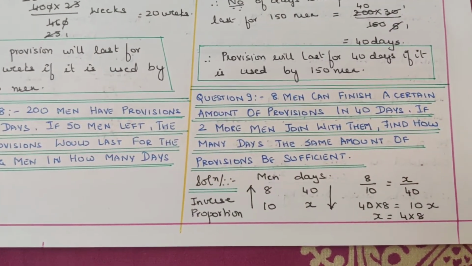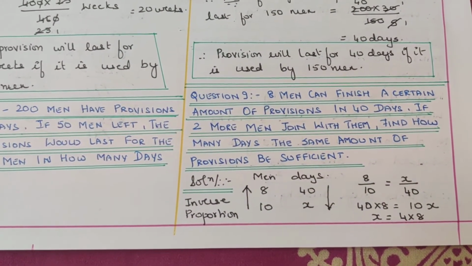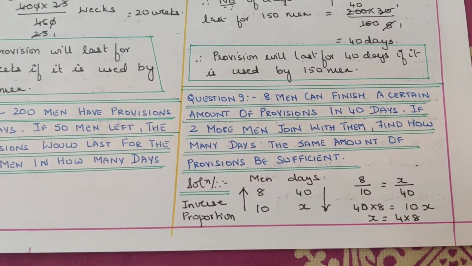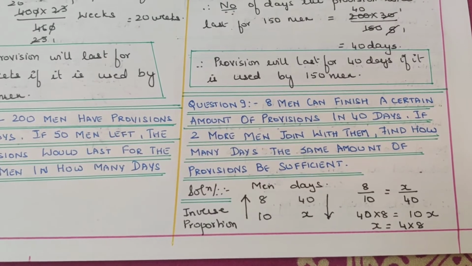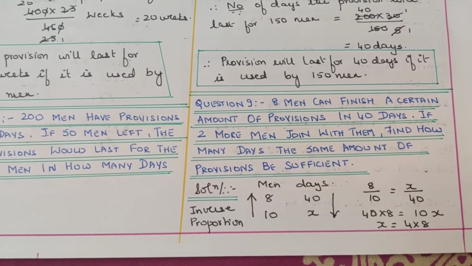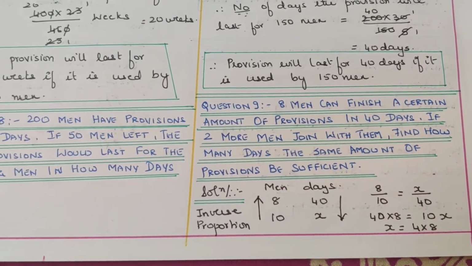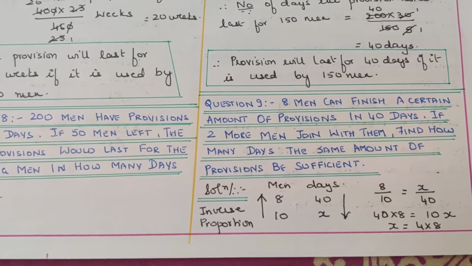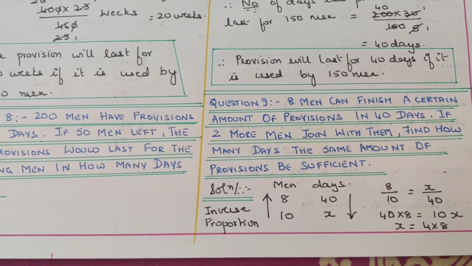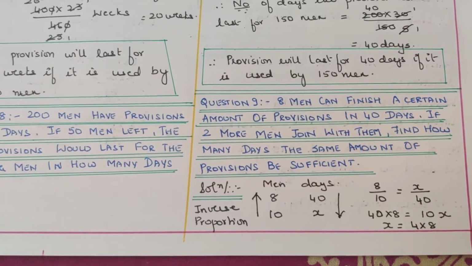The next one, 8 men can finish a certain amount of provision in 40 days. If 2 more men join with them, find how many days the same amount of provision will be sufficient. Again, inverse proportion. Number of men increases, the number of days decreases. So men is 8. When men is 8, it is 40 days. When men is 10, you don't know the number of days, that is X. So if men increases, days decreases. This is inverse proportion. So 8 by 10 is equal to X by 40.